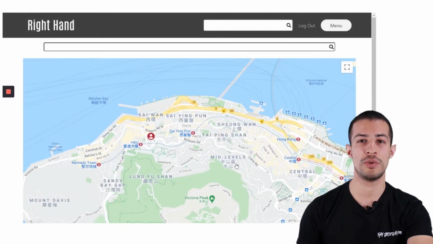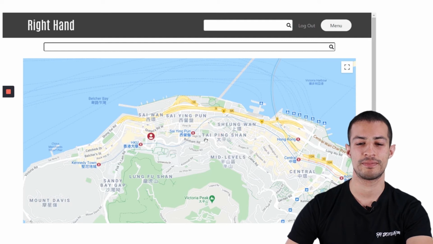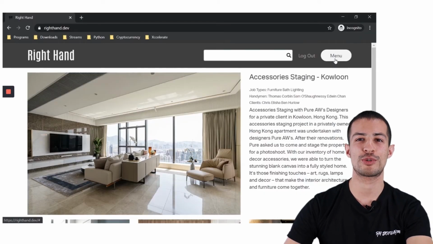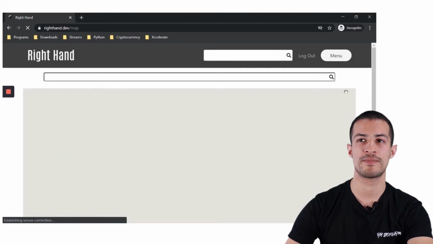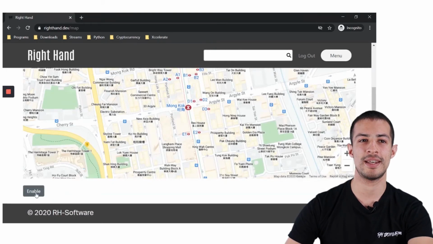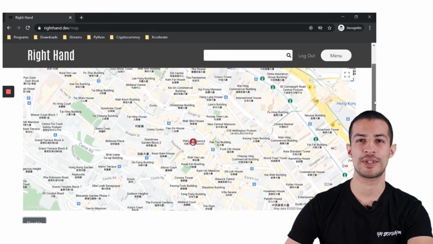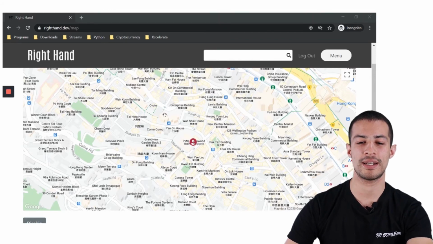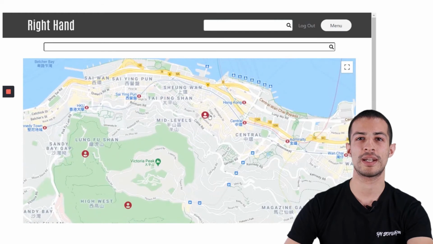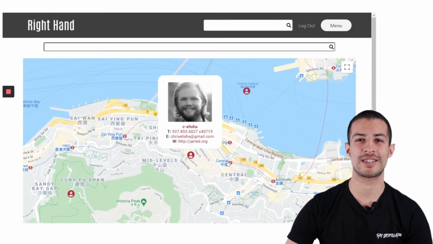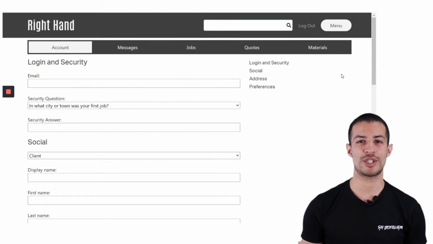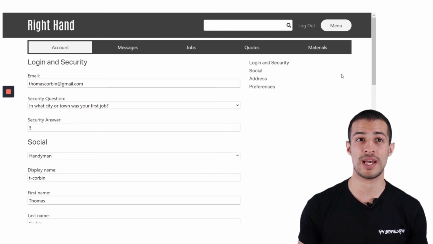And I'm going to switch to another account that I have, which is Chris's account. And I'll show you what happens when you actually set yourself to live. So here we are on Chris's account. And if we pop down to map and we scroll down and hit enable, you will see it centers on PMQ and Chris appears right there. If we switch back to our previous account, we can click right there and we can find Chris, who's just shown up.